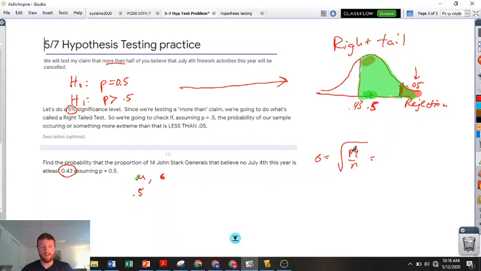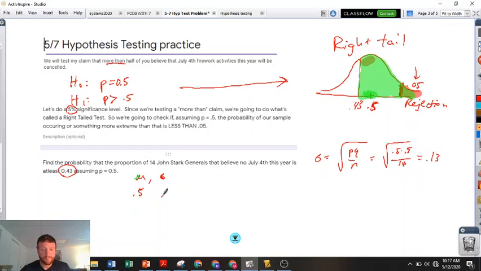Notice there's no hat because we're building this off of the assumption that we got a p. So we're going to do the square root of 0.5 times 0.5 over n, which is 14, not very big.